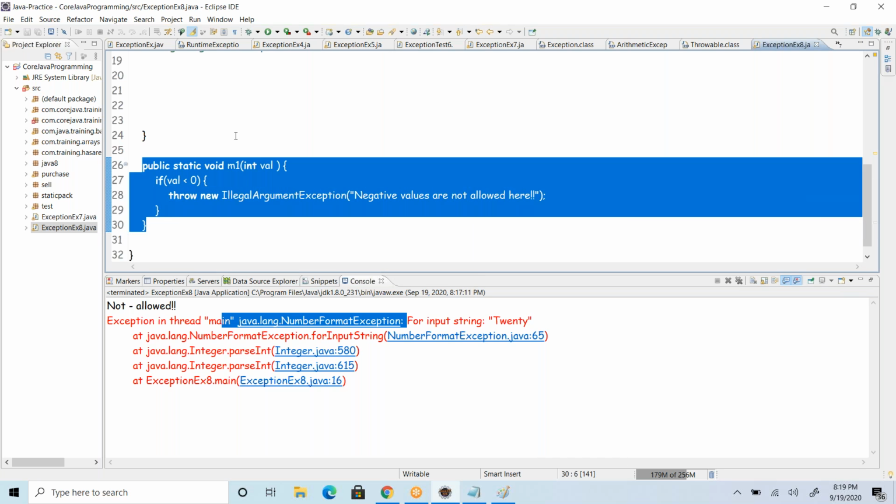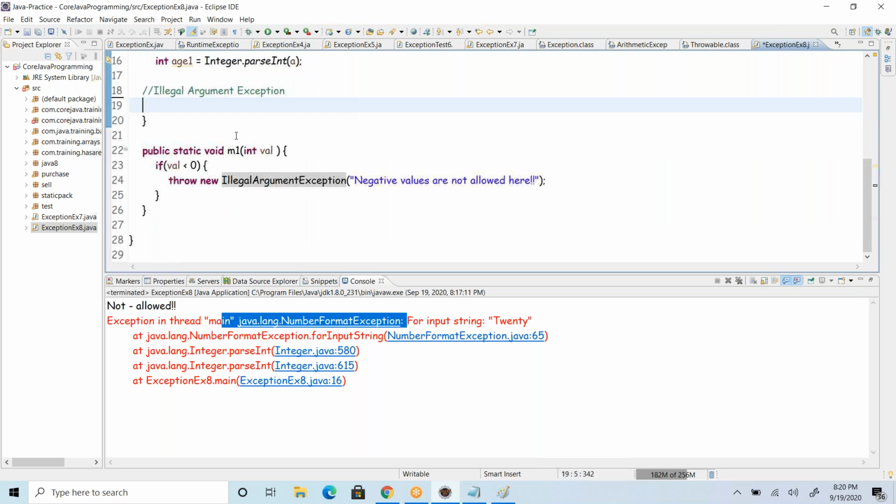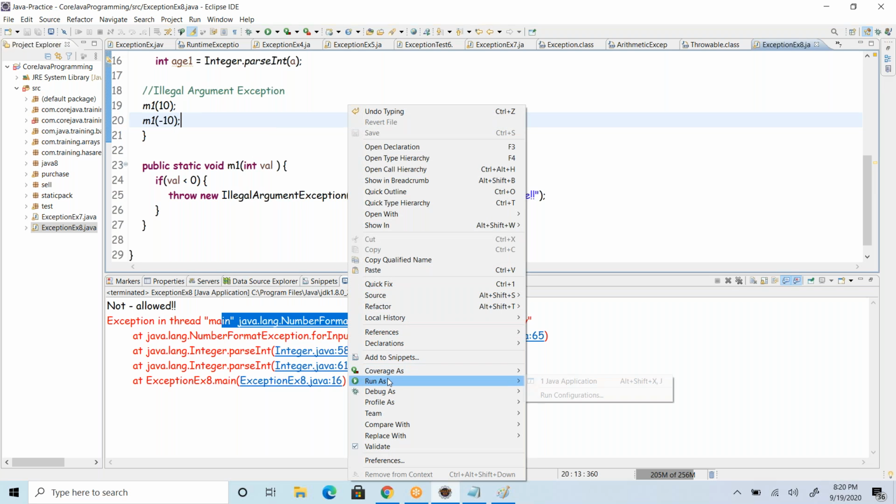So when you are calling this method, M1, if you are sending the value 10, that works. That is a valid argument. But if you call it with -10, this is an invalid argument value, so here we will get that exception.